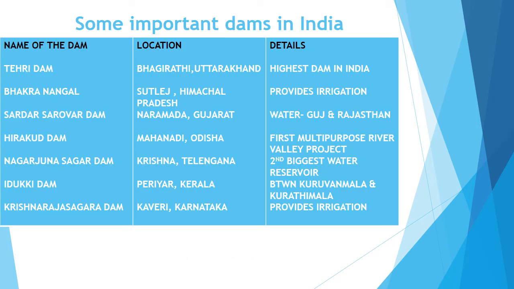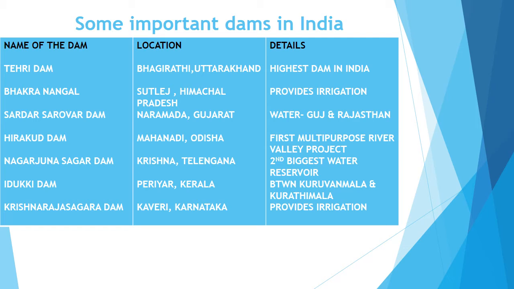Some important dams in India. Tehri Dam. Location: Bhagirathi River, Uttarakhand. It is the highest dam in India and one of the tallest in the world. Bakra Nangal Dam. Satluj River, Himachal Pradesh. Bakra Nangal Dam provides irrigation to Himachal Pradesh, Punjab, Haryana and Rajasthan. Sardar Sarovar Dam.